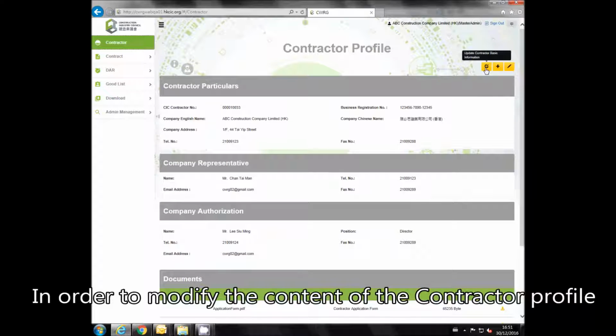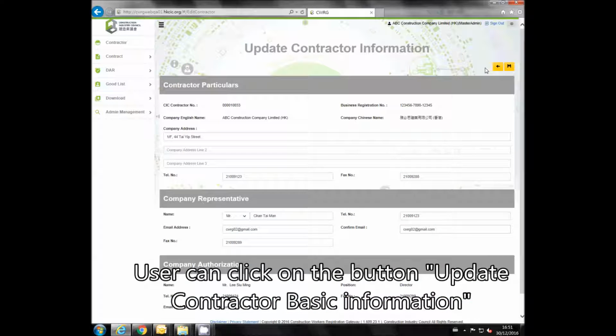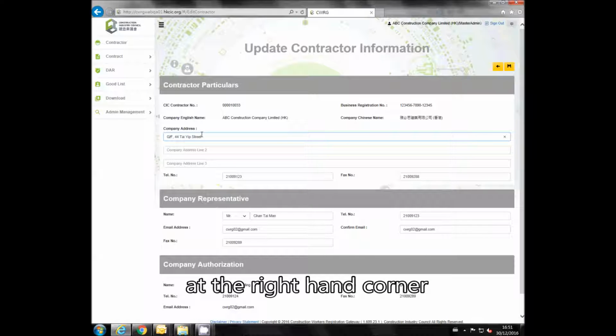In order to modify the content of the contractor profile, user can click on the button Update Contractor Basic Information at the right-hand corner.